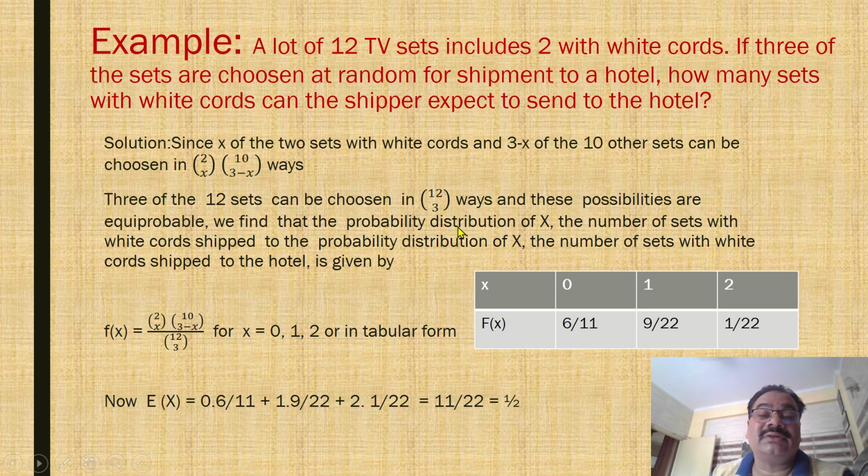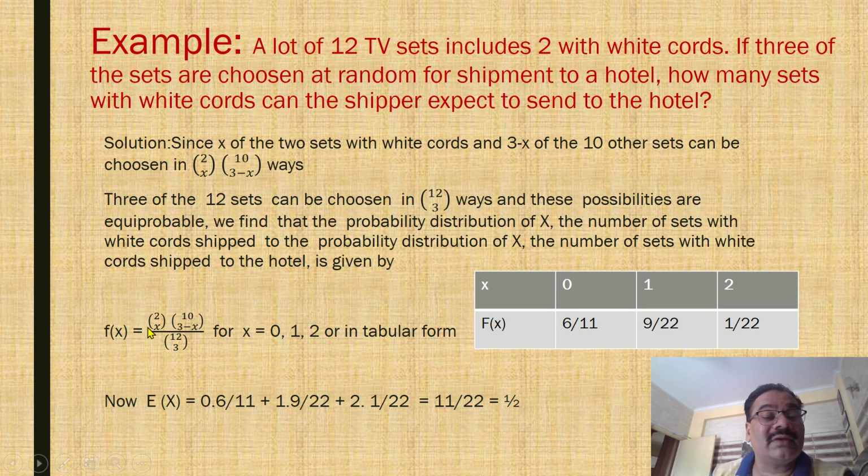We find that the probability distribution of X, the number of sets with white cords shipped to the hotel, is given by the following table: for X equal to 0, 1, 2, f(x) is 6 by 11 for 0, 9 by 22 for 1, and 1 by 22 for 2.